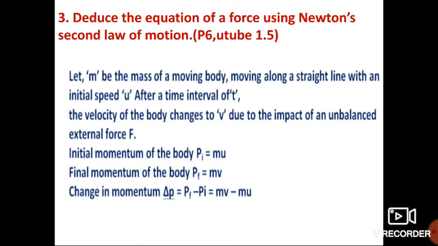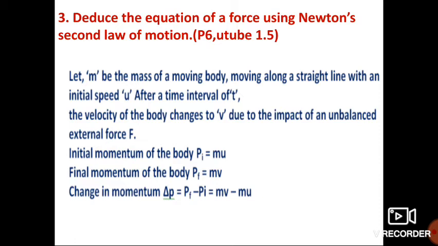Then third question, derive an equation of force using Newton's second law of motion. First write, let m be the mass of a body moving along a straight line with an initial speed u. After a time interval of t, the velocity of the body changes to v due to the impact of an unbalanced external force F. So the initial momentum of the body, Pi, is equal to mu. Final momentum of the body, Pf, is equal to mv.